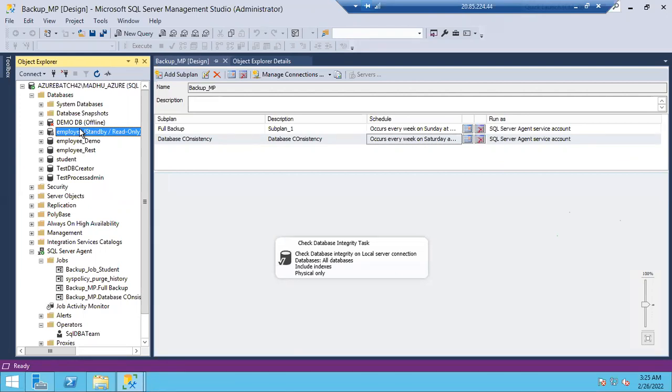You have to send a WhatsApp message. What is the query to set the database into standby mode, and to remove the database from standby mode? Standby mode, single user mode, whatever it is. Very simple script. I just want you to explore. I can tell you an alter query will be there, a very simple query, but just explore it once. Okay.